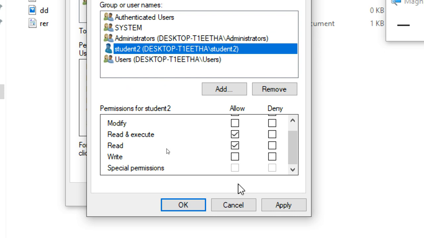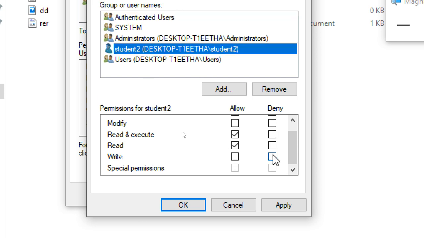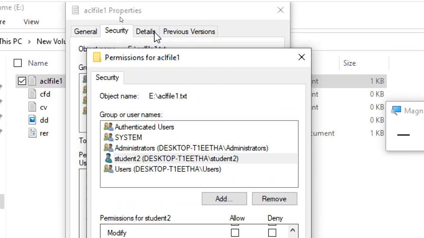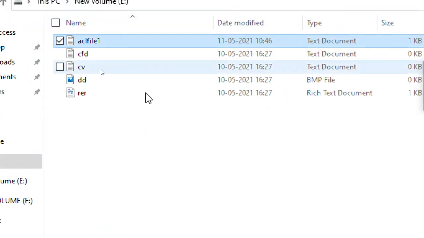But directly for student two, I didn't give write permission. But through other groups, he may get write permission like this. So that's why I am giving deny write permission. If you give deny, it always overrides allow permission. Deny always overrides allow permission. So I'm denying. Apply, okay, and okay kind of stuff. Okay, cancel. Guys, now you should tell me the steps.